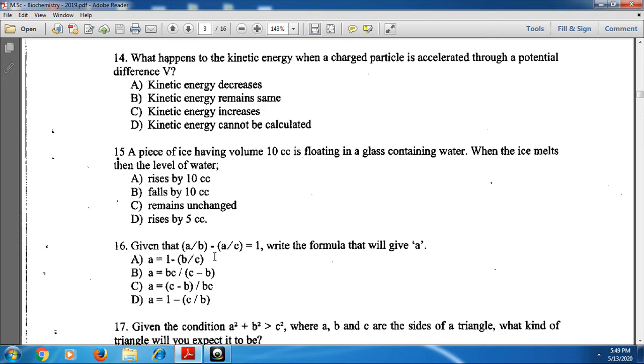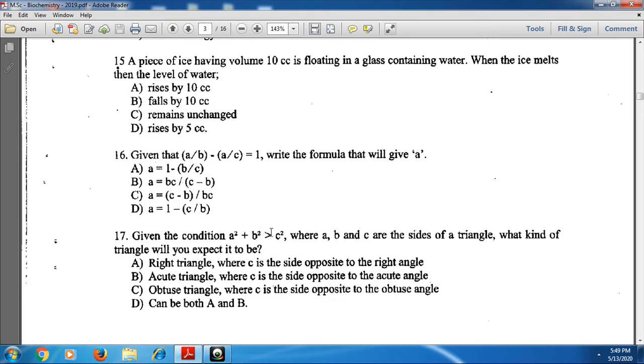Okay. Next, given the condition a square plus b square greater than c square, when a, b and c are the sides of a triangle, what kind of triangle will you expect it to be? Here a square plus b square is more than c square. That means the kind of triangle is acute triangle, and c is the side opposite to the acute angle. Option B is the correct one.